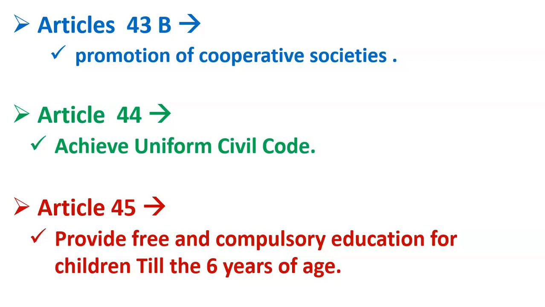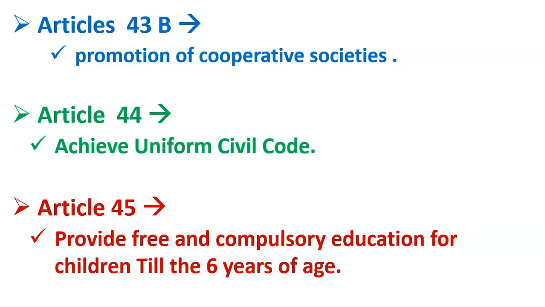For example, friends, the marriage of Hindus is governed under the Hindu Marriage Act 1955, but the marriage of Muslims is not governed under the same act.